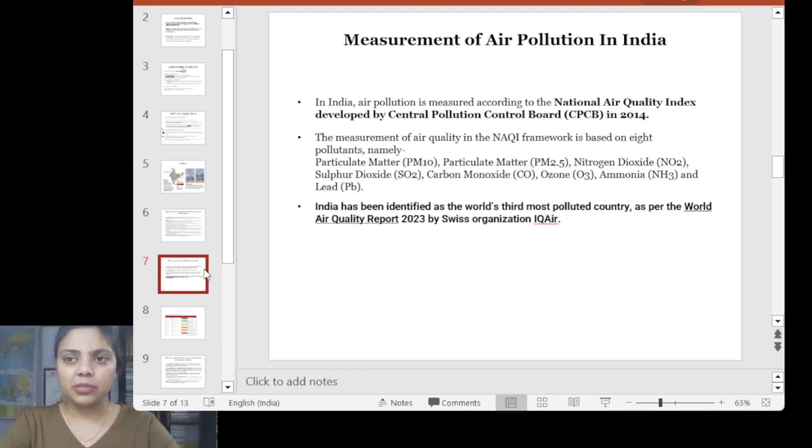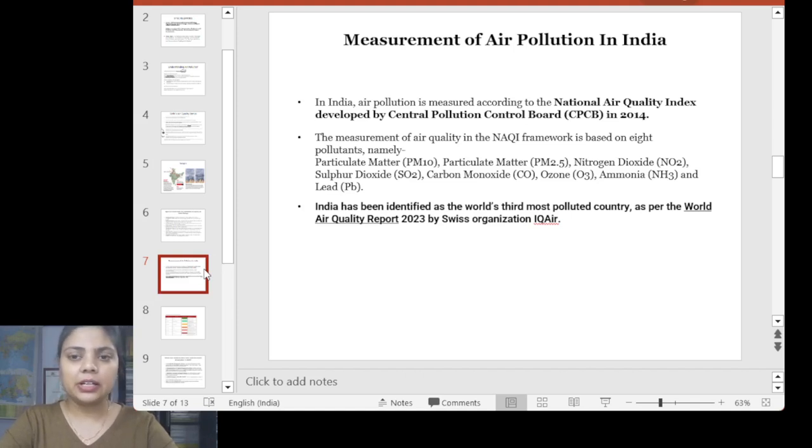Next, we can see the measurement of air pollution in India. The most important thing we are seeing here is the National Air Quality Index, which was prepared by the Central Pollution Control Board in the year 2014. And I think in prelims 2014 or 2015 we had this question: which body has created the National Air Quality Index, developed by which body? So that is CPCB.